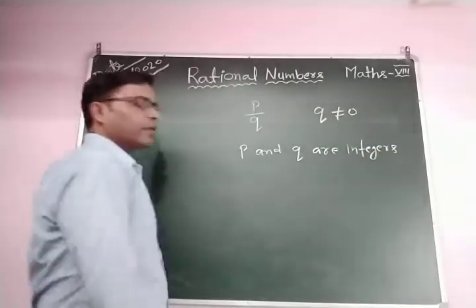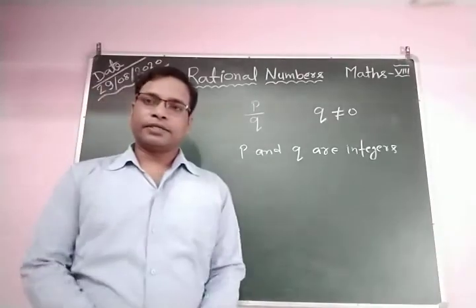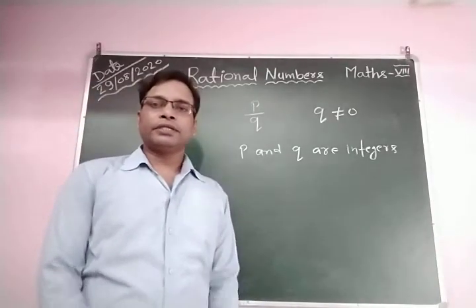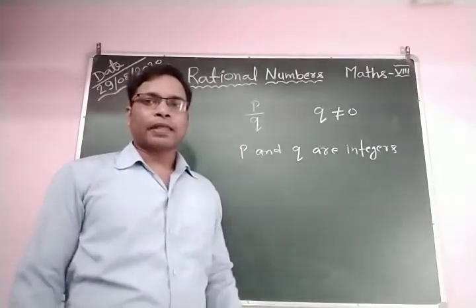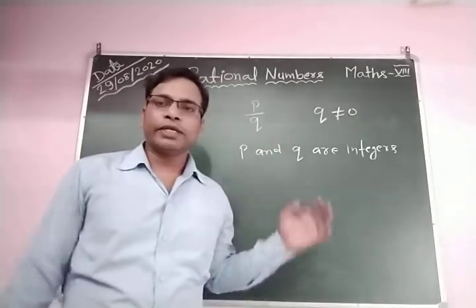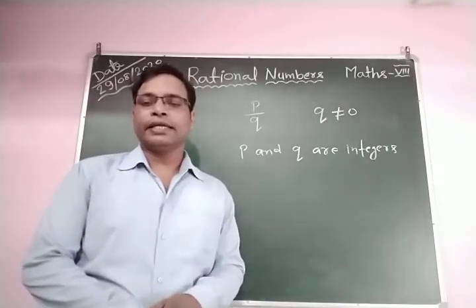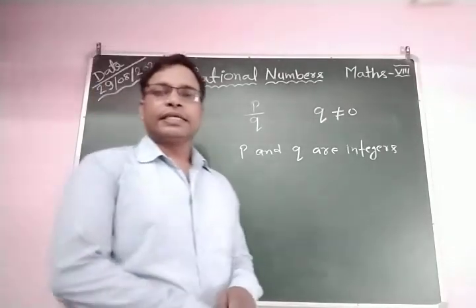What are p and q? P and q are integers. If you write any number in the form of p by q, where q does not equal 0, it is called a rational number.